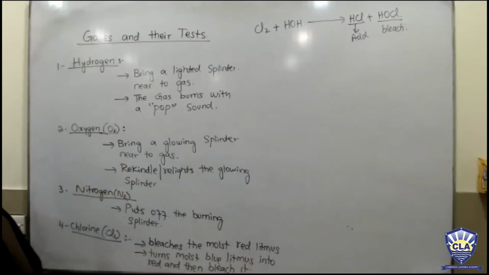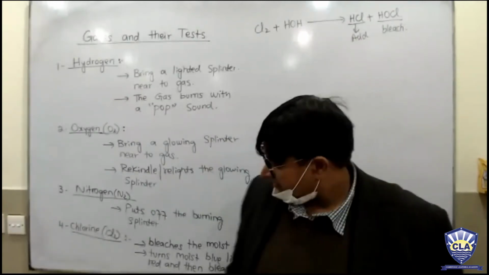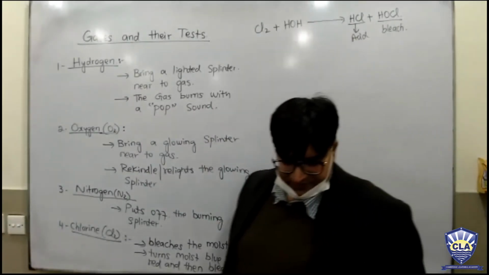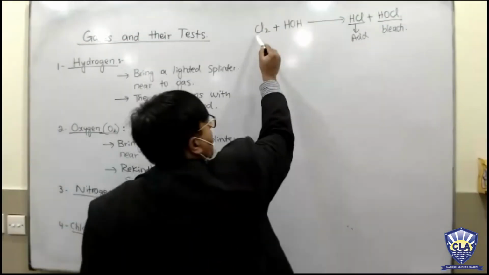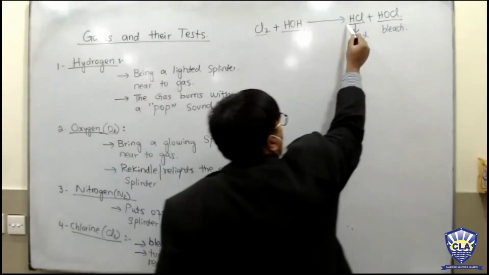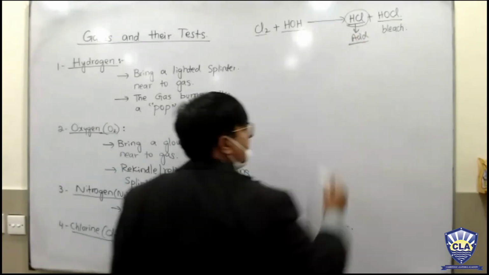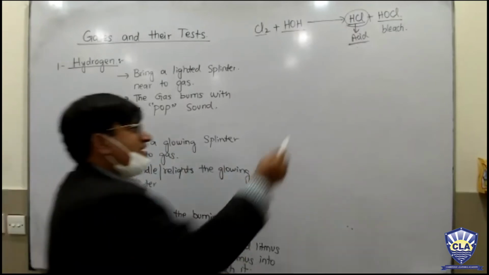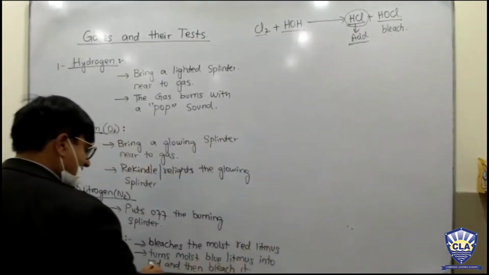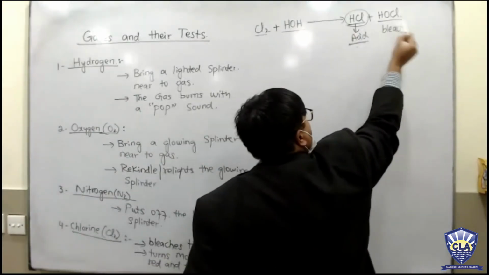Sir, I did not understand the second point. Which one, beta? Sir, the one you wrote at the bottom, turns moist blue litmus into red. Beta, I have told you, chlorine, when it dissolves in water, forms HCl, due to presence of acid. So if you bring a moist blue litmus paper, this acid will make it red first of all, and then this is the bleach, HOCl.